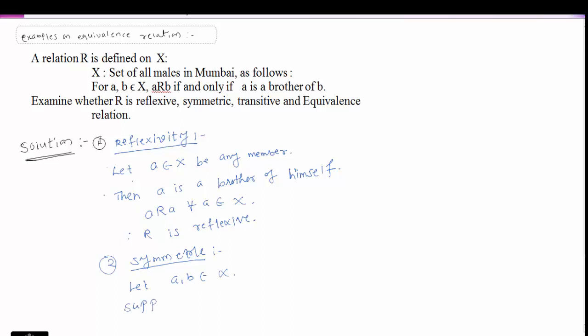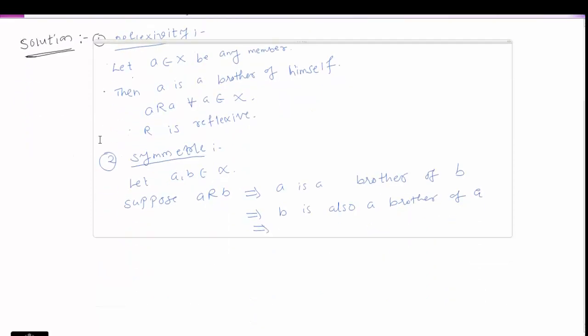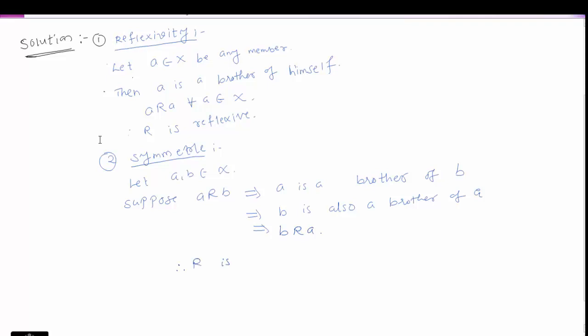Suppose A is R related to B. This implies that A is a brother of B. This implies that B is also a brother of A. This implies that B is R related to A. Here A and B belongs to X. Therefore R is symmetric.